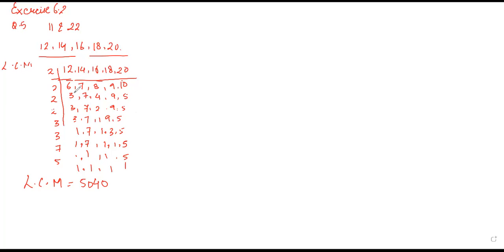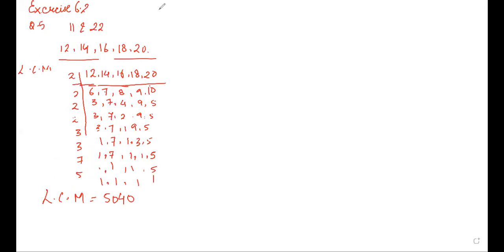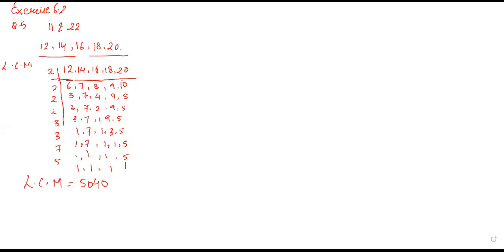The next question you asked of the same exercise is question number 7.